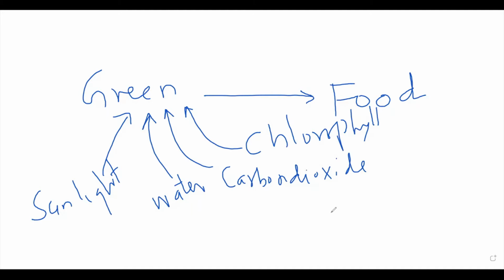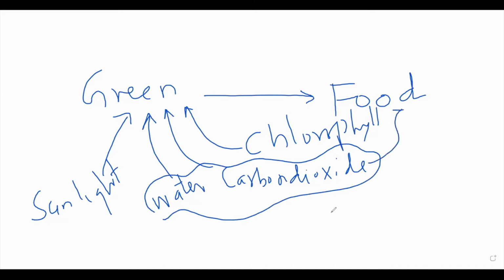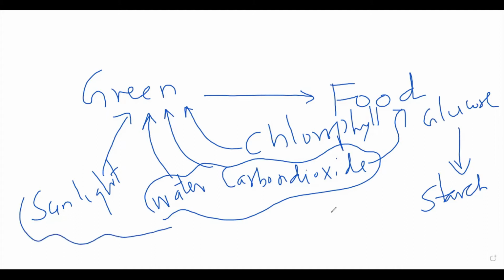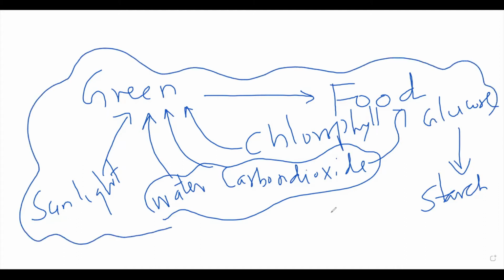So the carbon dioxide and the water are now converted into food. That food is called glucose. That glucose is changed into starch in plants. These processes are collectively called photosynthesis.